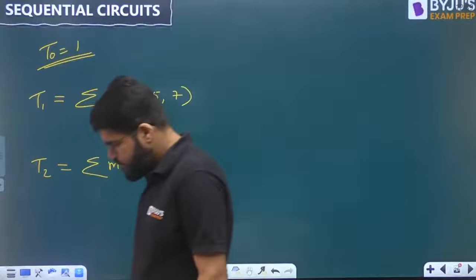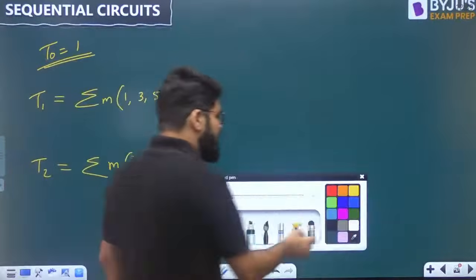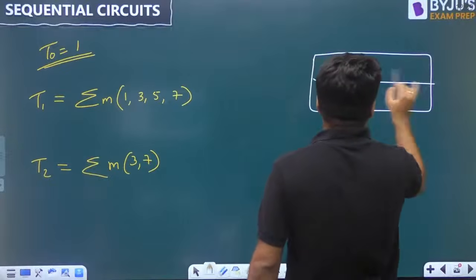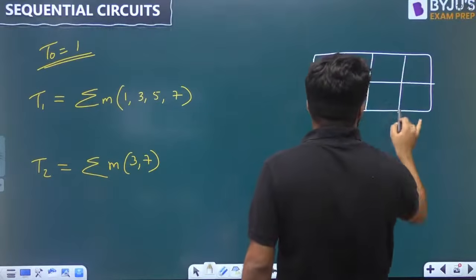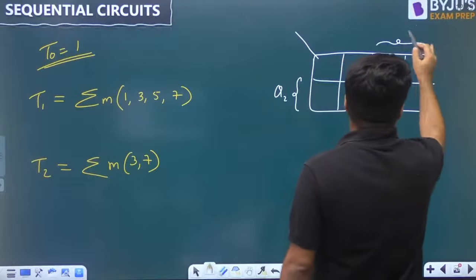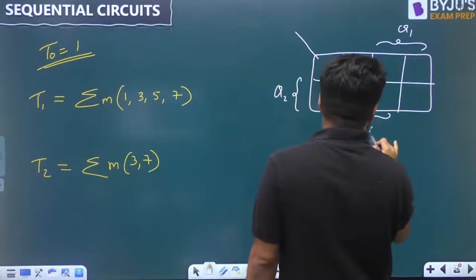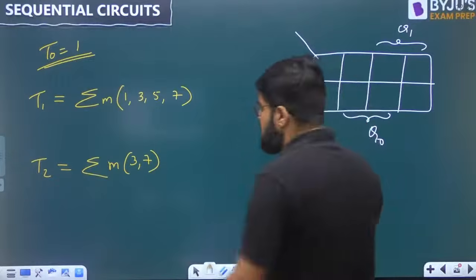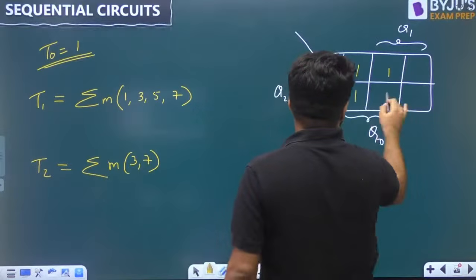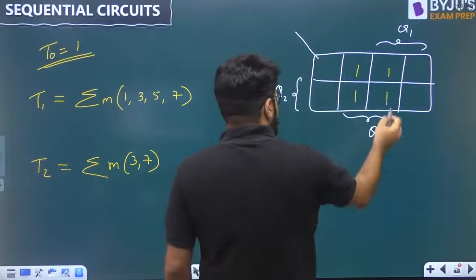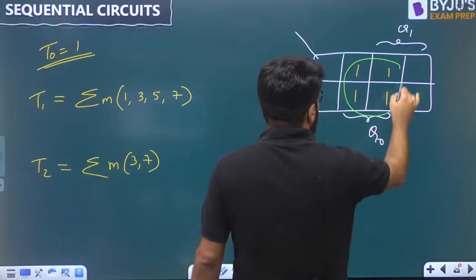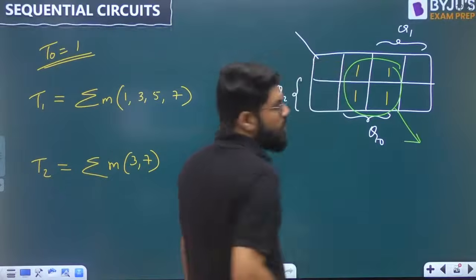Okay, everybody? Now, what is the simplified form of this? I'll just feed it to a 3 variable K map, the inputs being Q2, Q1 and Q0. Enough practice we have done on K maps in the first session. It is 1, 3, 5, 7. Clearly there is a single group coming up, and what is the value of that group?